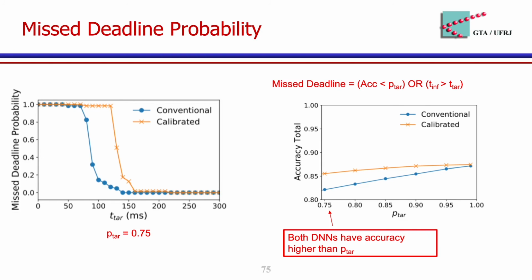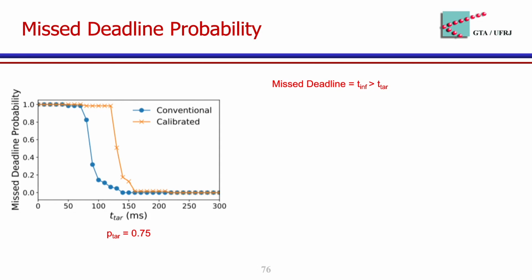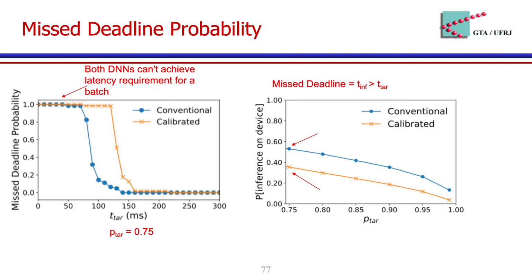As we have seen before, for β of 0.75, both DNNs achieve higher accuracy than β value. Consequently, missed deadline occurs only when the inference time is greater than a latency requirement. Conventional DNN wins because it classifies more samples in the edge device, reducing the inference time.